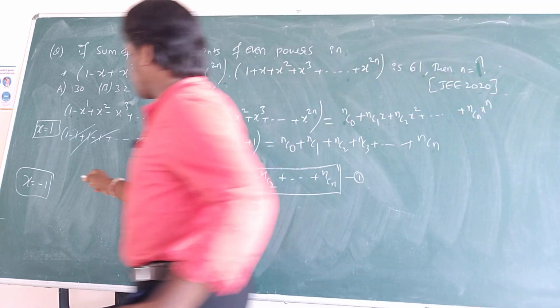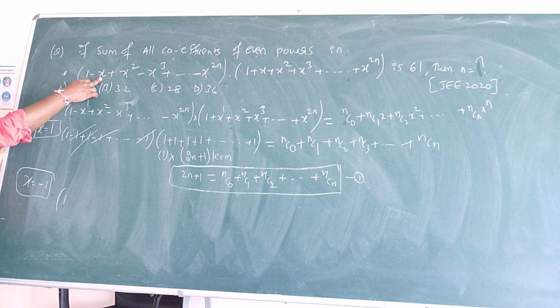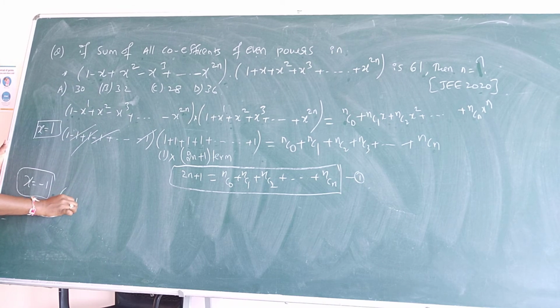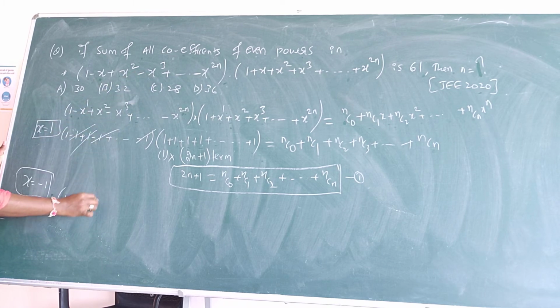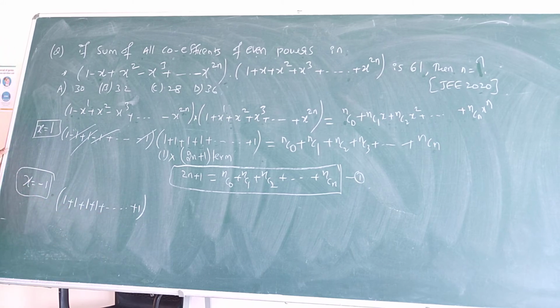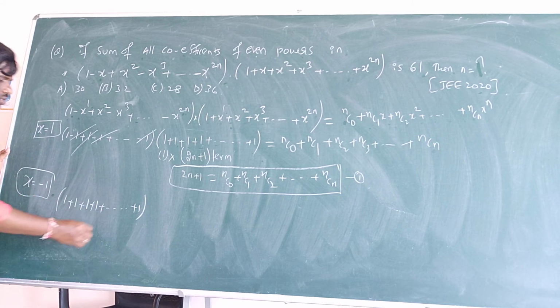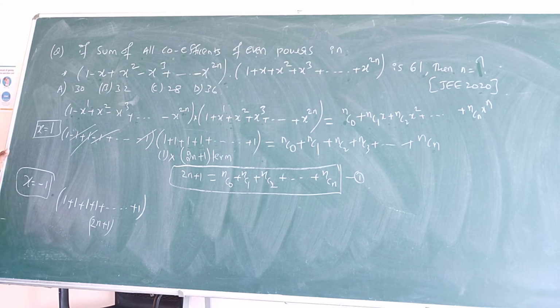Now if I substitute x is equal to minus 1, what do I get here? 1, x plus minus 1 I substitute, so plus 1, and here minus 1 squared is 1, so here I get plus 1, correct? Like that all plus 1 I will get. How many will I get? 2n plus 1 terms, right?